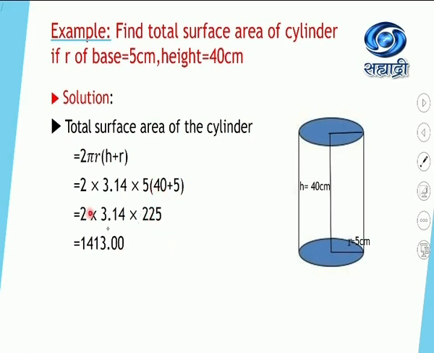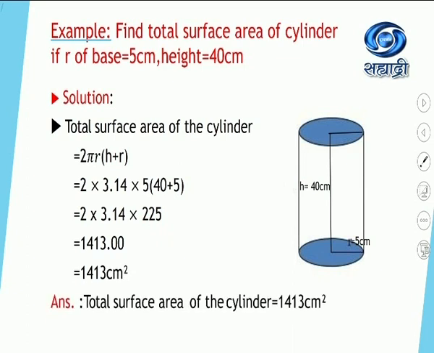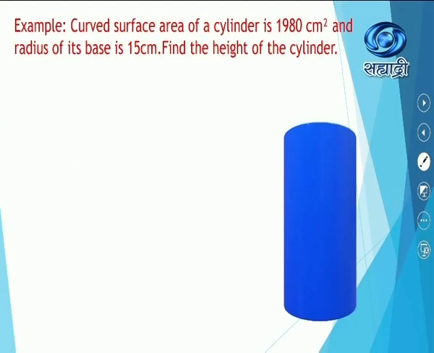Now multiply everything, you will get 1413 centimeter squared. Therefore, total surface area of the cylinder is equal to 1413 centimeter squared.